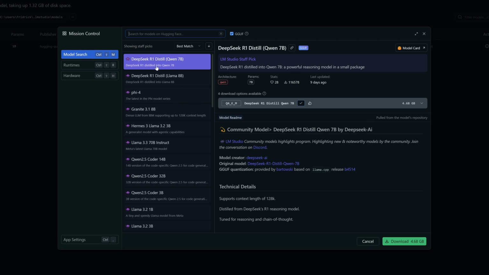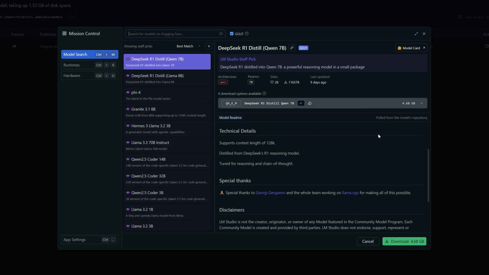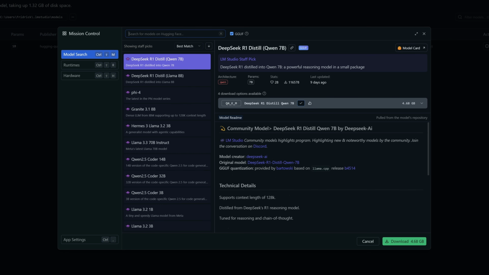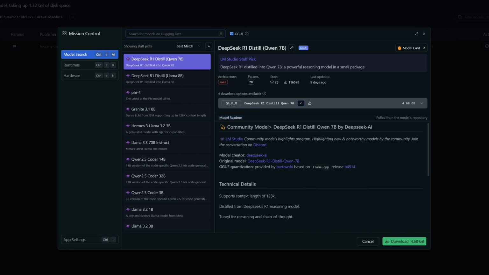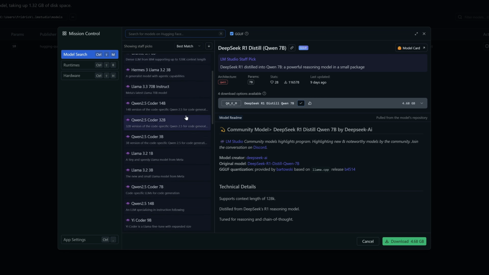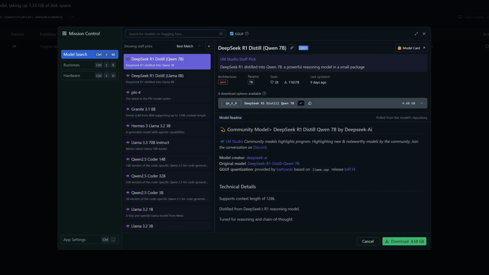Even you can see that DeepSeek is there. You can download it and start using DeepSeek on your machine, in case you want to explore how DeepSeek works without compromising data governance. It's basically 4.68 GB, and you can see how many people have downloaded it and when it was updated. So all this information will be there.